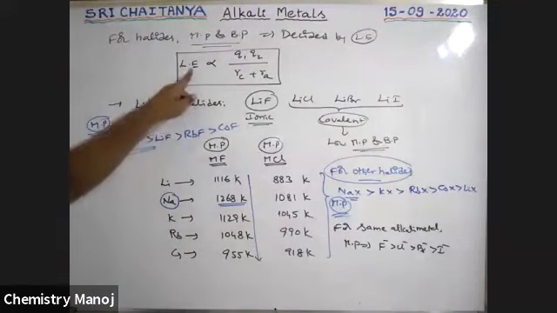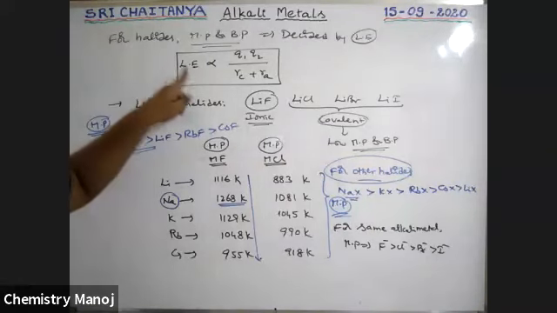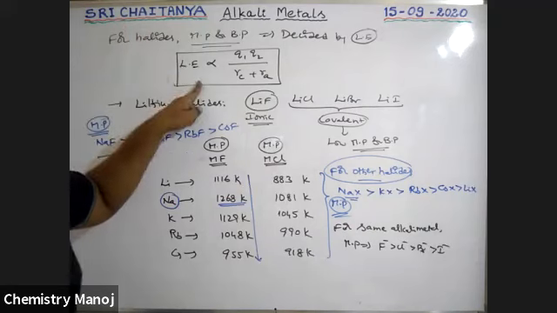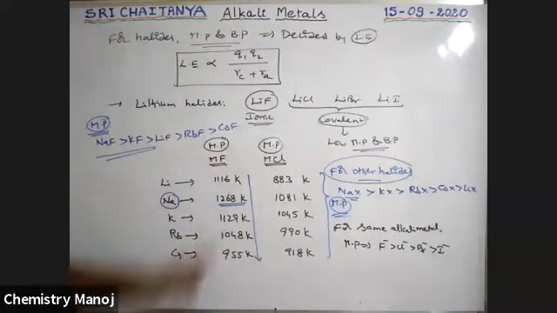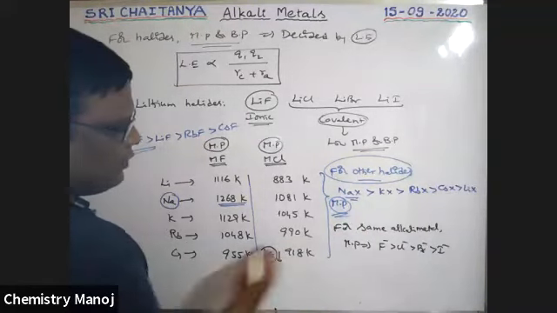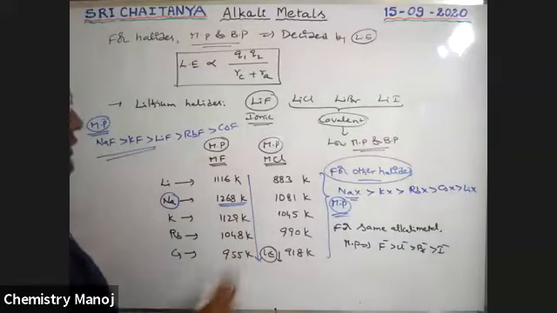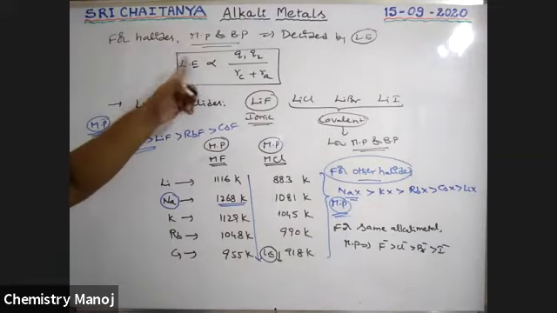All these are explained on the basis of lattice energy. The more the lattice energy, the more the strength of the ionic bond, and the more the melting and boiling points. Top to bottom, size increases and lattice energy decreases. For some reasons, these are the values, but it is all explained on the basis of the lattice energy concept.